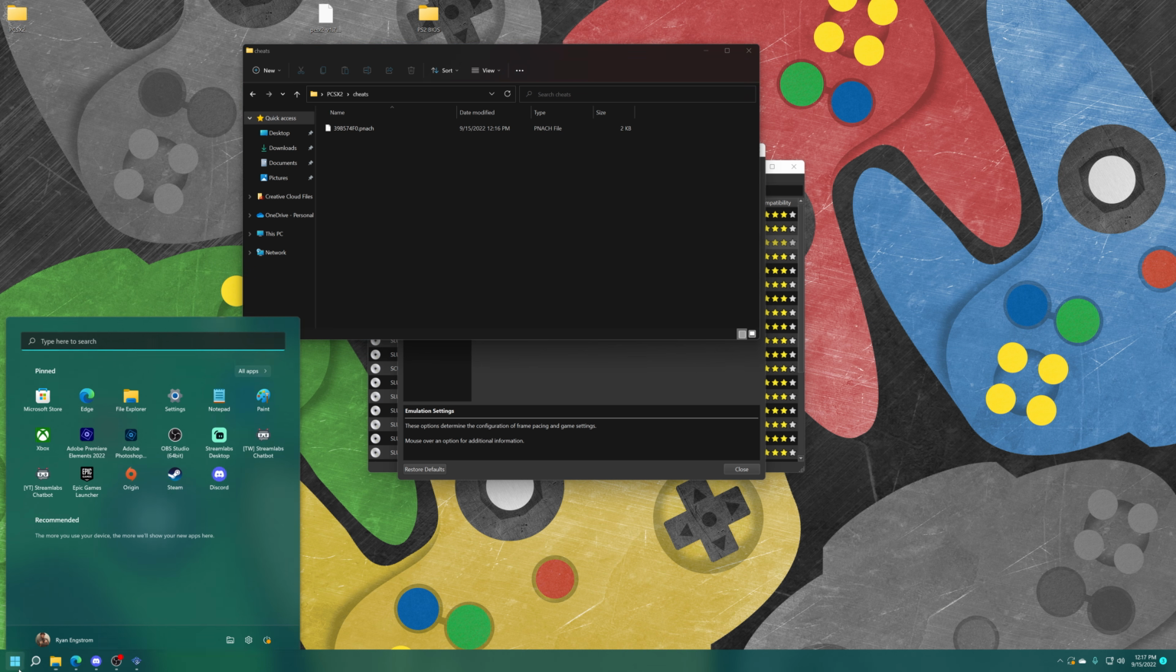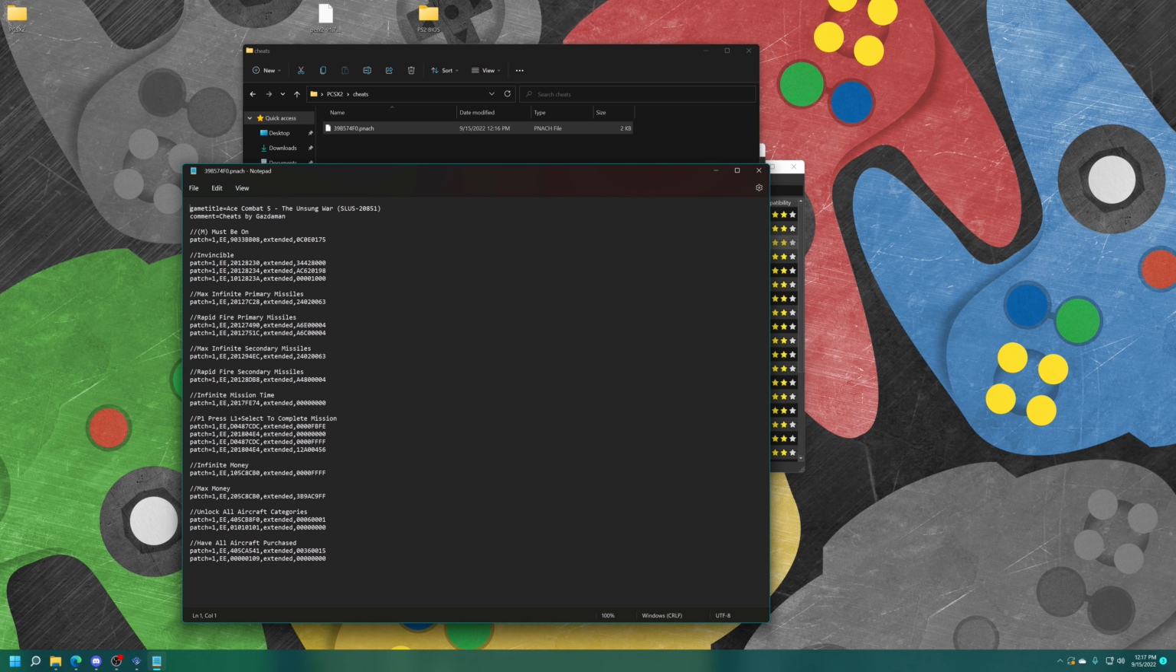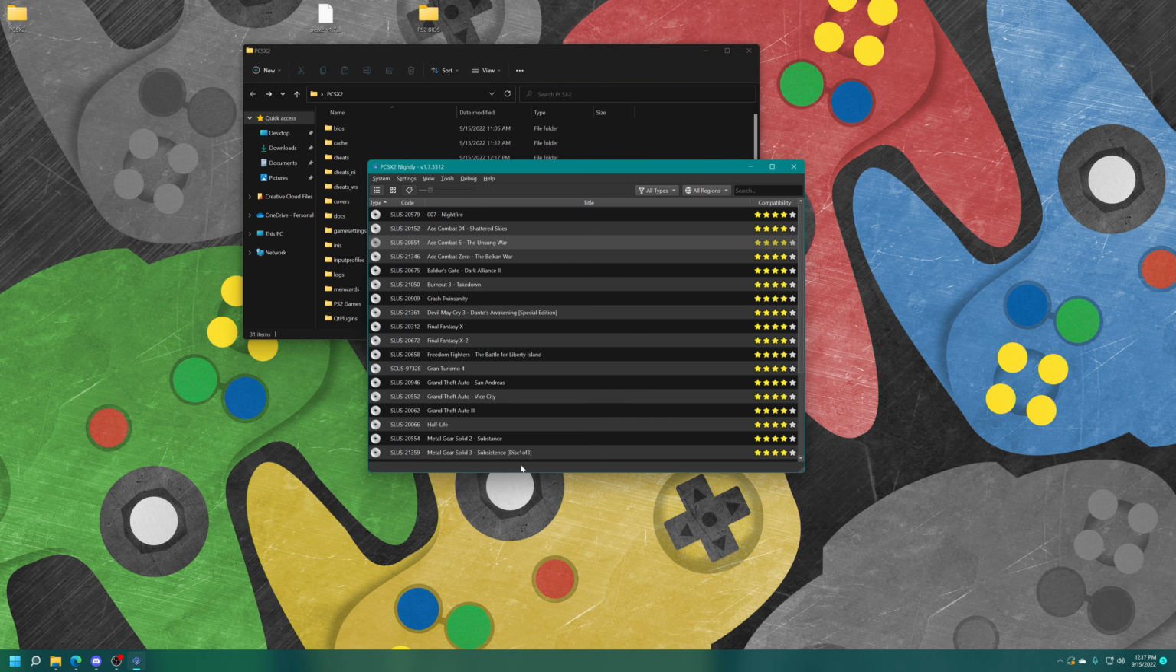And I'm going to edit some of the codes. So I'm going to open up Notepad, drag the cheat file onto it. It shows me what cheats they are. And if you notice, there is a patch equals 1 entry here. That is how you know if the cheat is on or if you want to turn it off. For example, let's just turn off max infinite missiles. So there we go. Now we'll save it. Then I can just close out of there. And then I can load into Ace Combat 5 and see if the widescreen, no interlacing patches, and these cheats take effect.